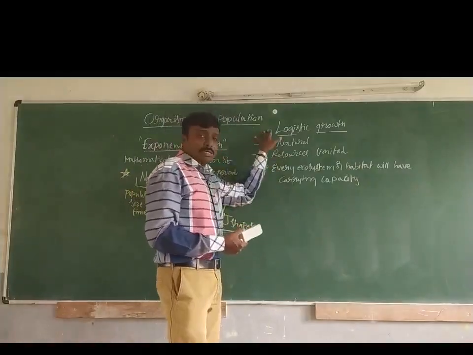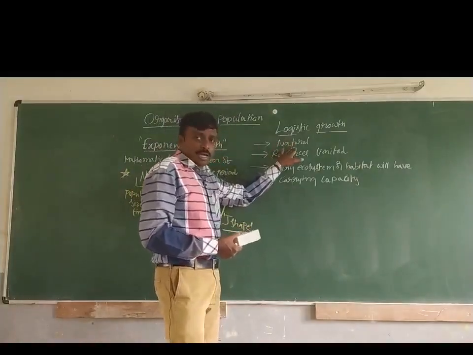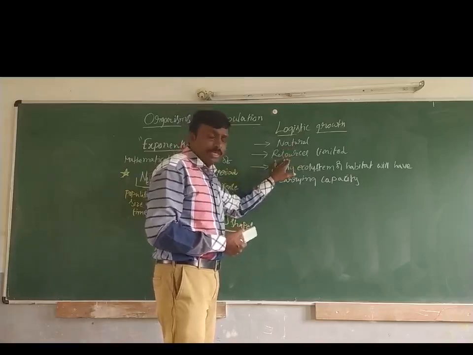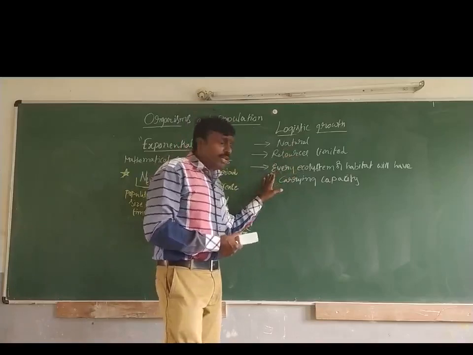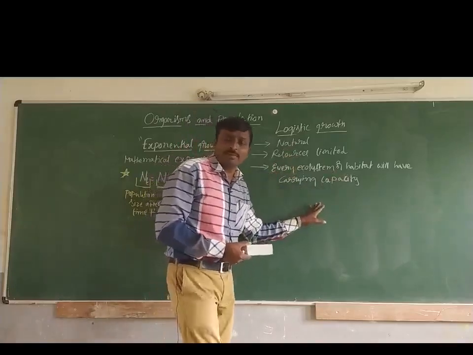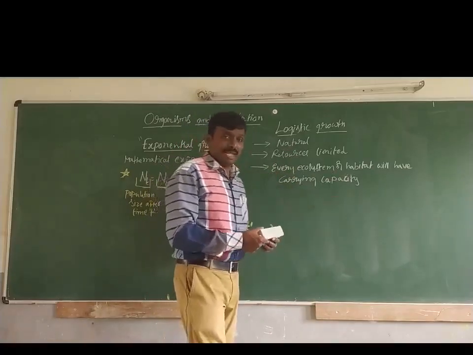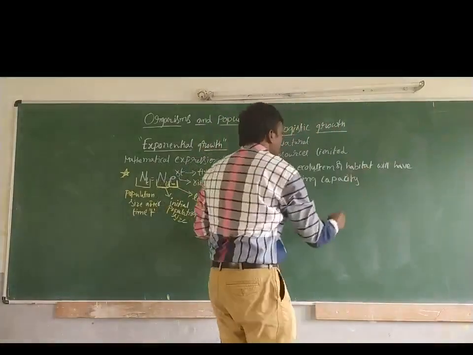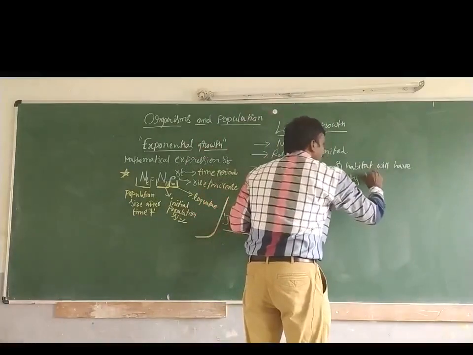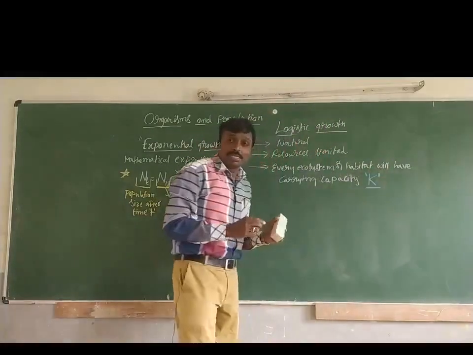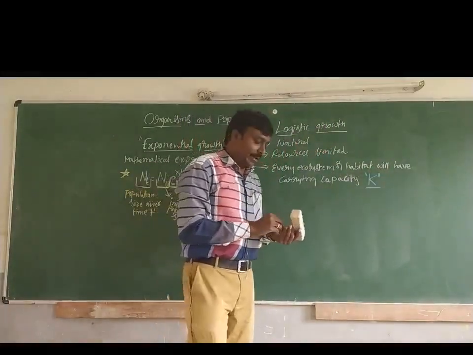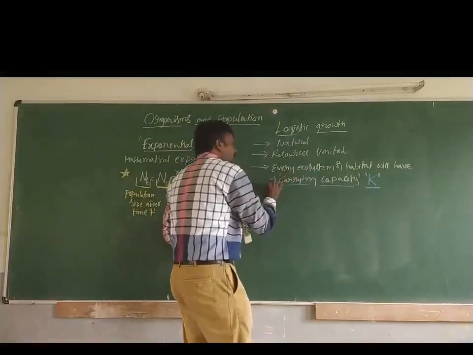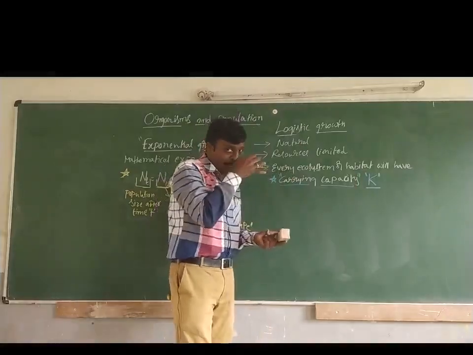As I told, logistic growth is the natural one observed in natural processes, and here resources are limited, and every ecosystem or habitat will have something called carrying capacity, which is denoted by capital K. Now let us see what carrying capacity is. Very, very important. A 1 mark or 2 mark question may come on this.